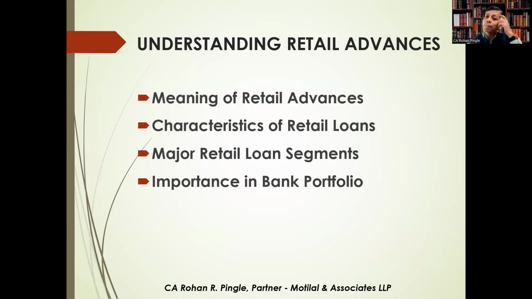Retail loans are primarily provided for consumption, education, housing, or personal needs. Common retail advances include, as I said, housing loans, vehicle loans, education loans, gold loans, personal loans, credit cards, consumer loans, and overdrafts against salary or deposits.